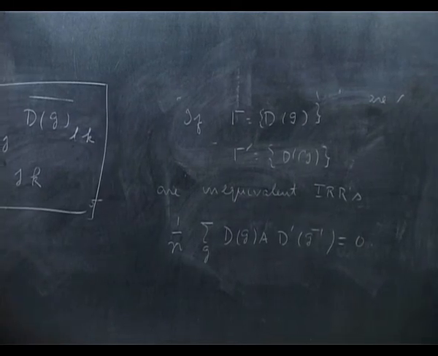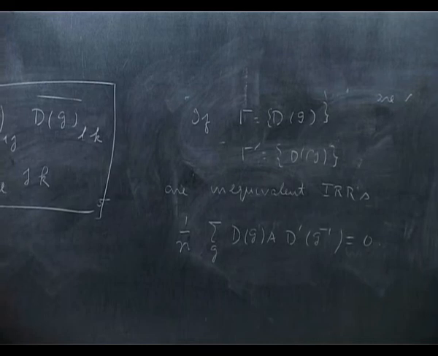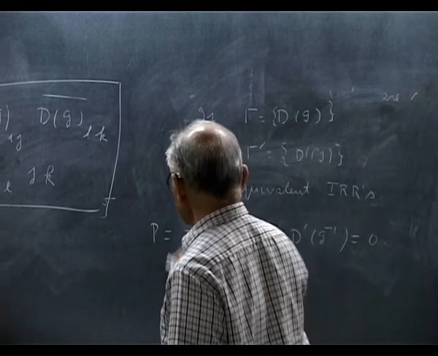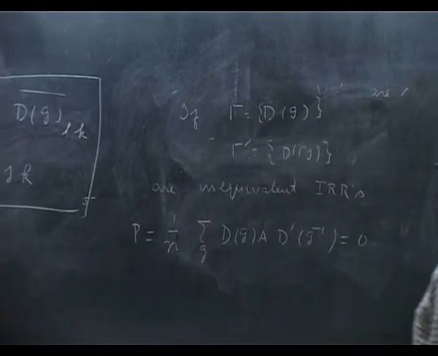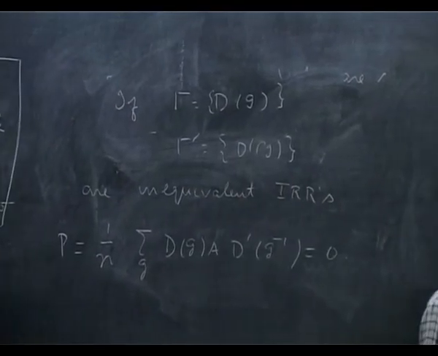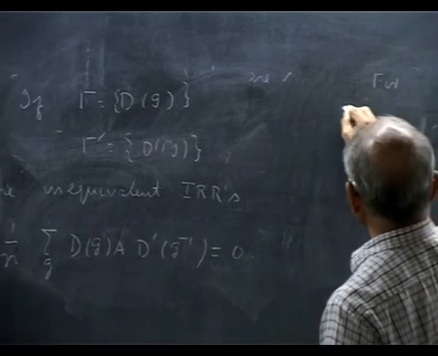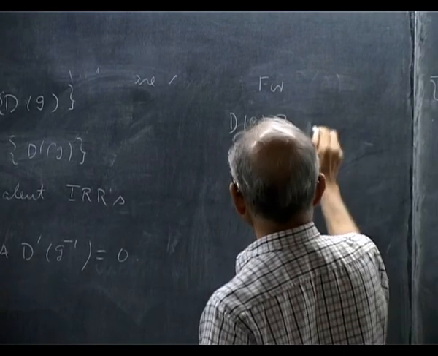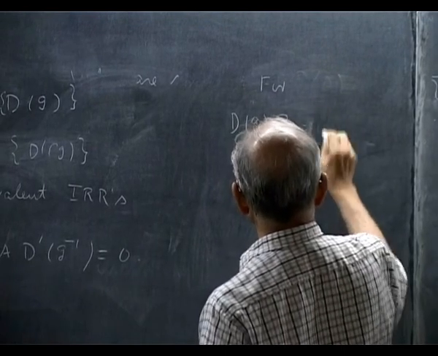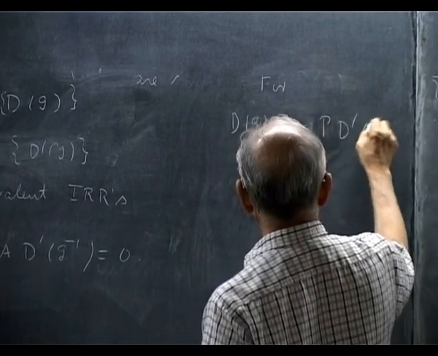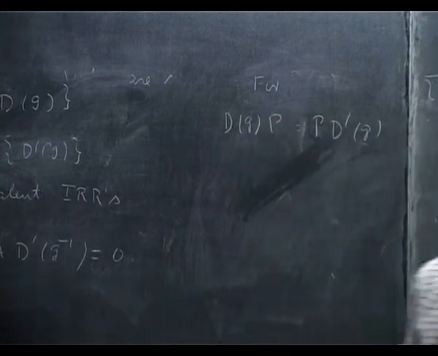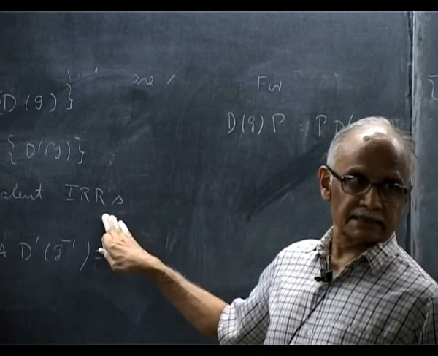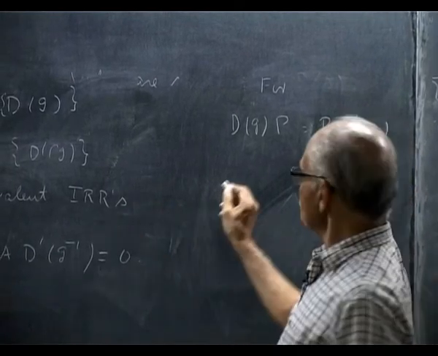Same proof, Schur's lemma, because if I call this P, again Schur for d of g P is P d prime of g. And I have said they are inequivalent irreducible representations. So Schur says this is 0.